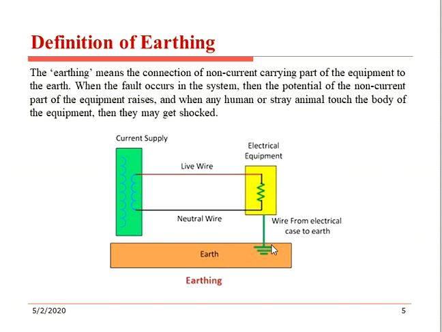So now we clearly know what earthing and grounding are. Earthing means the equipment body is connected with earth. The neutral point connected with ground means grounding. We will discuss this in the comparison chart clearly.